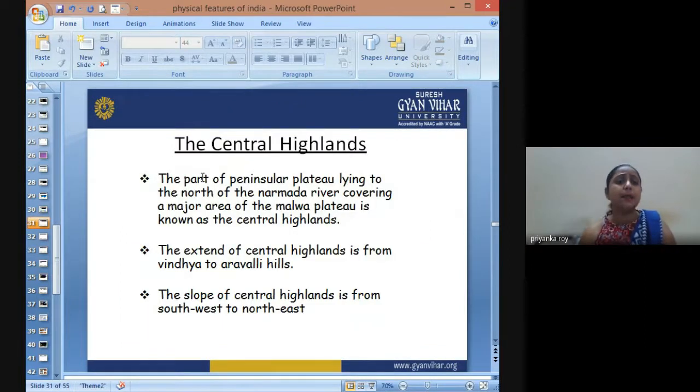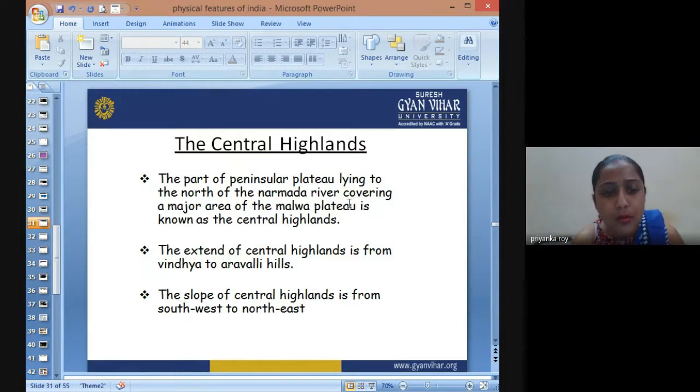The Central Highlands are the part of the Peninsular Plateau lying north of the Narmada River, covering a major area of the Malwa Plateau. The extent of the Central Highland is from the Vindhyachal Range to the Aravali Range. So it is between the Vindhyachal Range and the Aravali Range. It is the central plateau that starts on the Central Highlands.